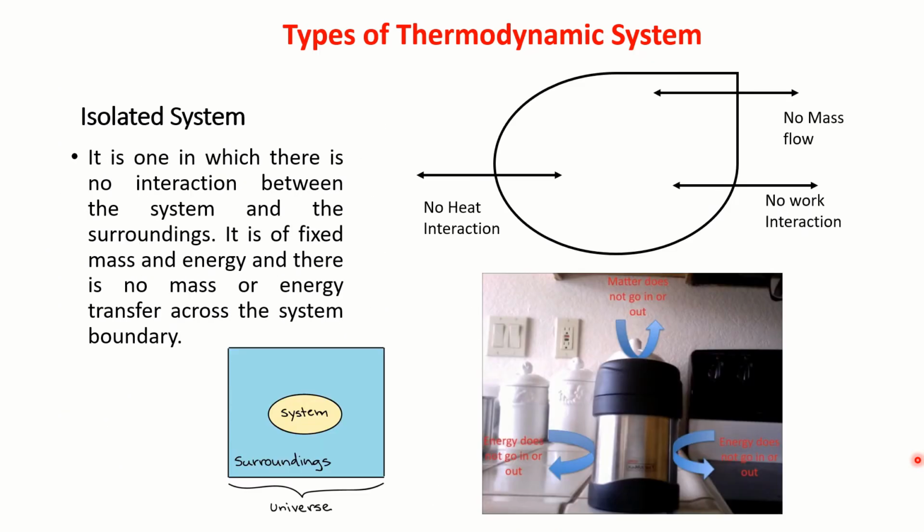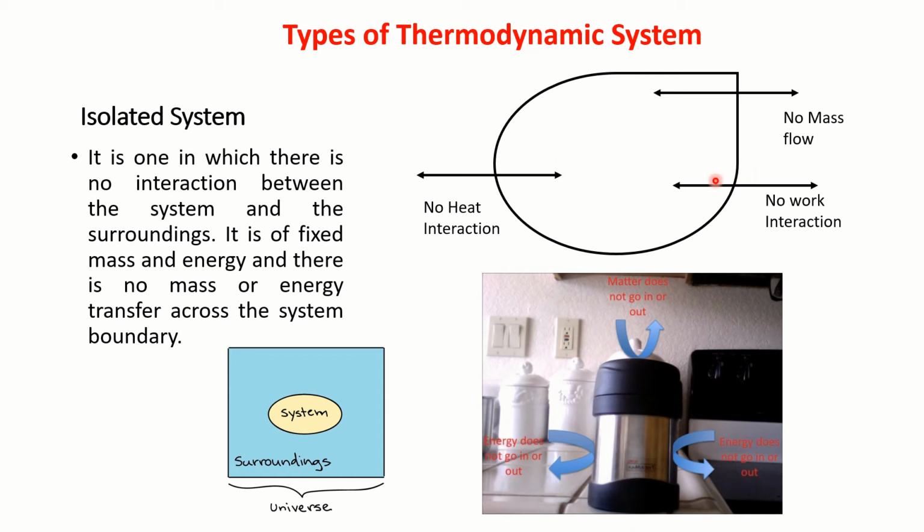Next, let us see what an isolated system is. You see this thermos flask. I may keep some hot tea inside this and close it. It is designed in such a way that no heat gets into it or crosses. Neither is the mass changing. No mass is entering nor leaving over here. So there is no heat interaction.